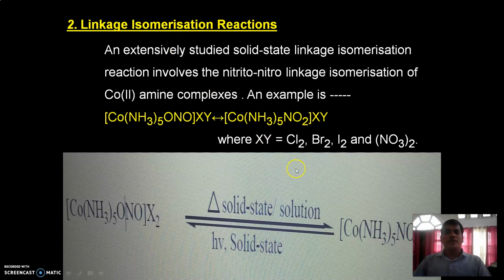To carry out this reaction, we can use solid state. Only by heating the nitrito-O complex in the presence of sunlight in solid state, it can easily be converted into the nitro-N complex. In NO2, nitrogen is the link atom.